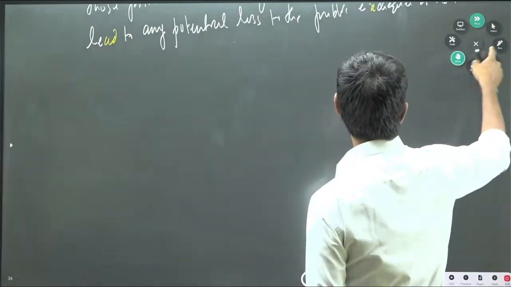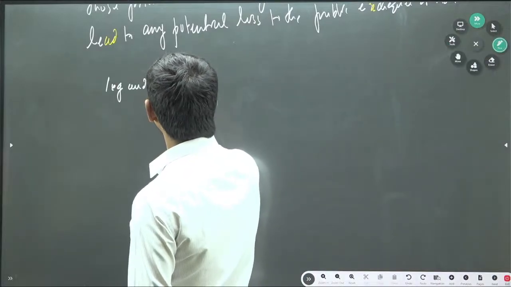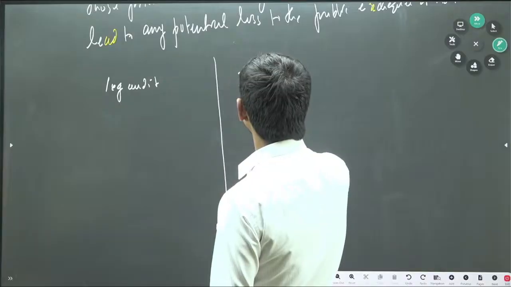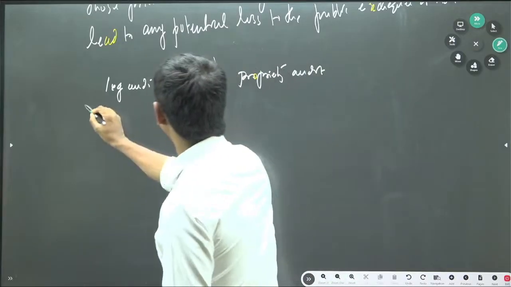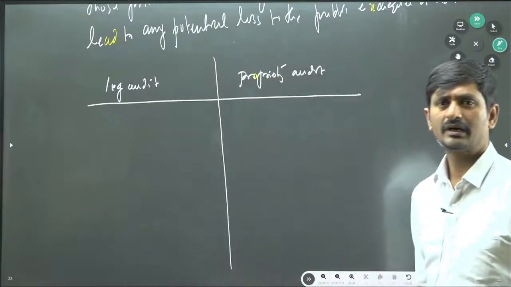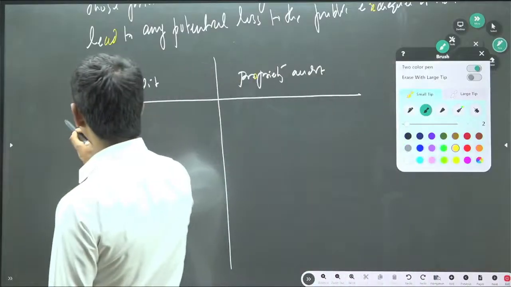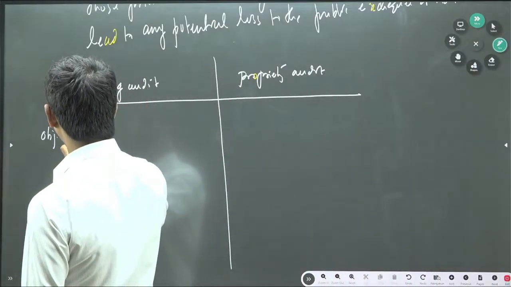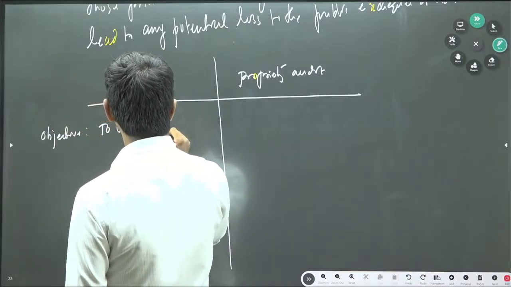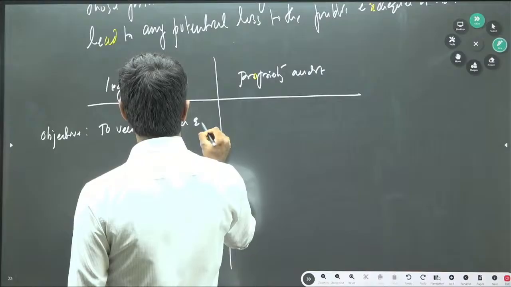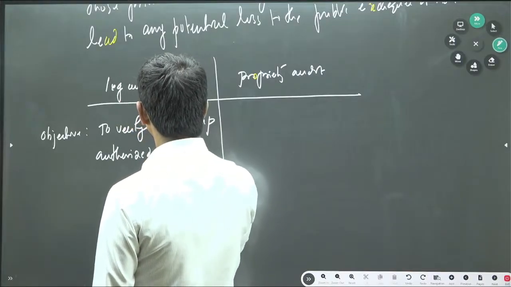Okay. Right. Legal audit versus propriety audit. Right. So, the objective of legal audit is to verify whether a given expenditure is authorized by the budget.